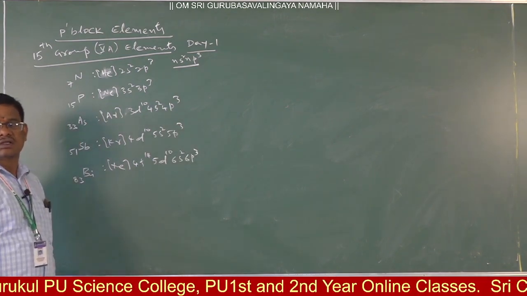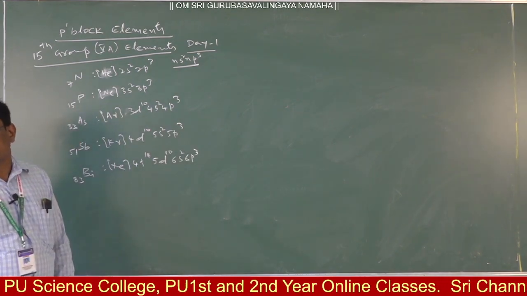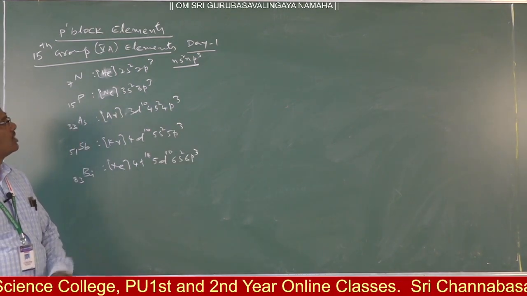These are the individual electronic configurations of the pnicogen elements.